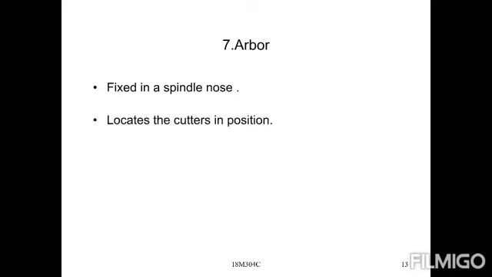Next one is the arbor, fixed in the spindle nose, locating the cutter position and transmitting power from the spindle to the cutter. What is the main function of the arbor? It is available in different sizes and shapes, fixed in the spindle nose, locates the cutter position, and transmits power to the cutter from the spindle. The arbor is provided.